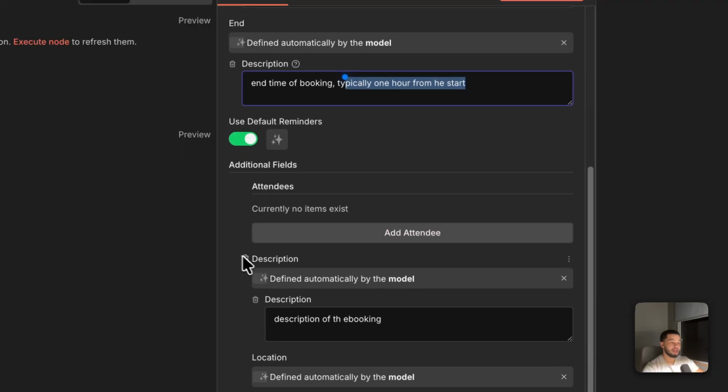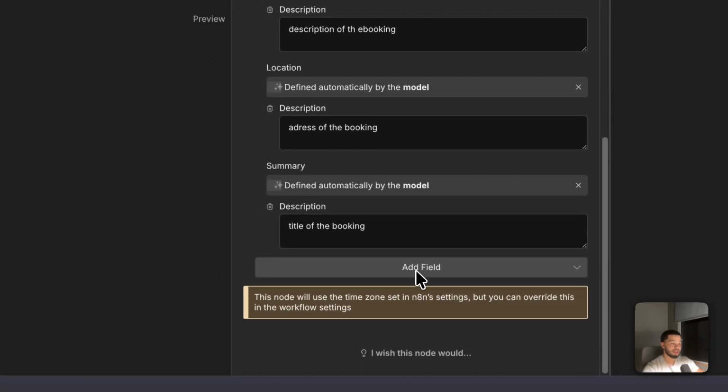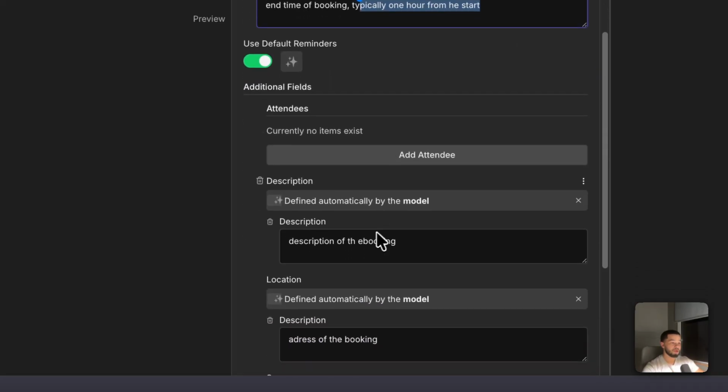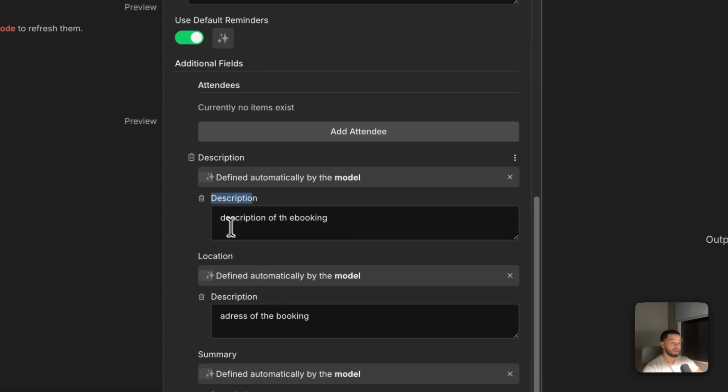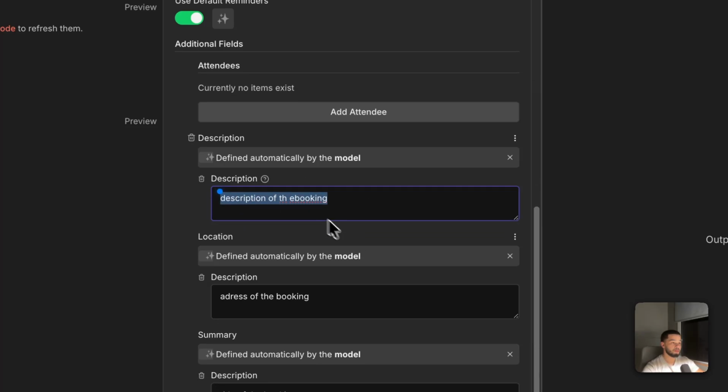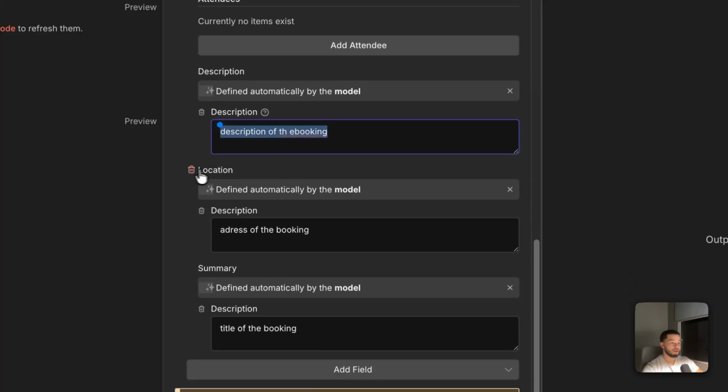Now down here, we need to add a couple of things. Firstly, we need to add a description to this calendar. So when you come over to your calendar tool, you'll see it has add field. In the add field, we're going to add firstly a description, and we're going to allow AI to decide. We give it another description, basically telling the AI what this field is, and we say this is the description for the booking. We say also over here for the location, this is the address of the booking, so the user's address, and then for the summary, this is the title of the booking.